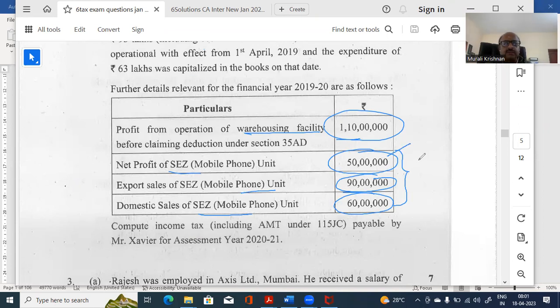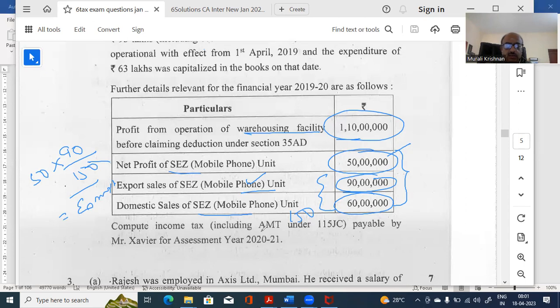How much is not taxable under 10AA? Because to the extent of exports, it will be exempt. So total, how much is the turnover? This plus this: 90 plus 60, 150 is the turnover relating to total sales. But out of that, 90 is exports. Therefore, 50 lakhs, which is the profit, multiplied by 90, which is for export, divided by 150 total sales is your exempt amount.